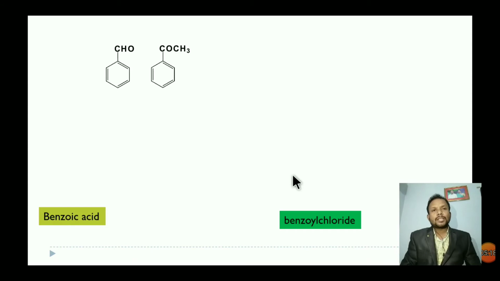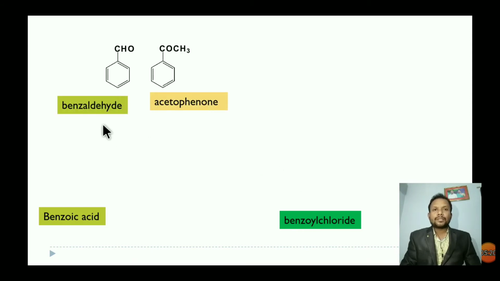See other structures of benzene derivatives. See this benzene ring directly attached to the aldehyde group. That is called benzaldehyde. Whereas benzene attached to a COCH3 group is called acetophenone. The structure of acetophenone is this.